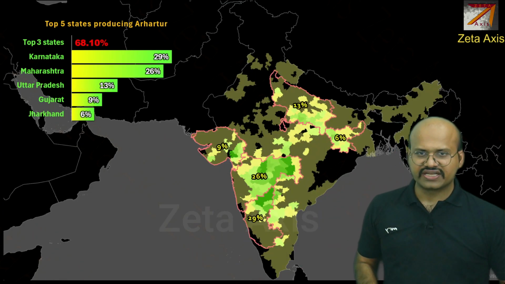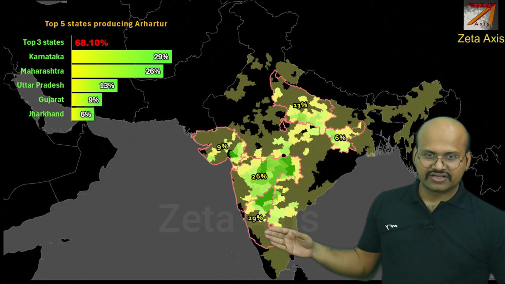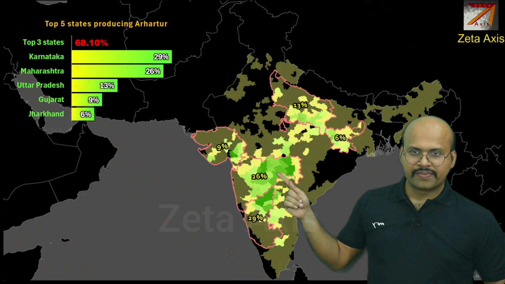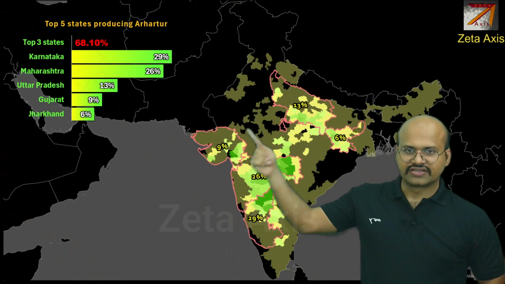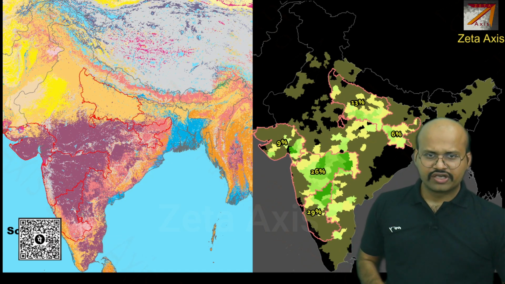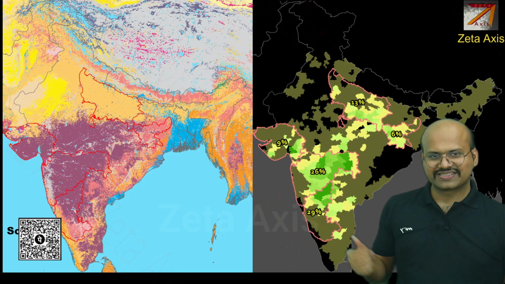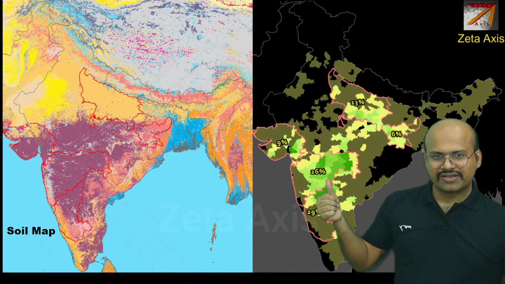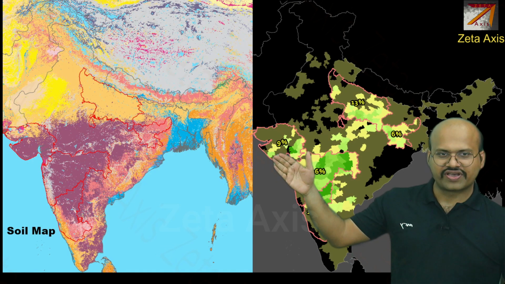These are the regions where tuar is produced. We can see that it is concentrated here in northern India and then in central India. If you see the major states, then Karnataka is the major producer of tuar, followed by Maharashtra, then Uttar Pradesh, then Gujarat and then Jharkhand. If we see the types of soil, then we can again see that here we have mostly black soil. Even in Gujarat we have black soil.